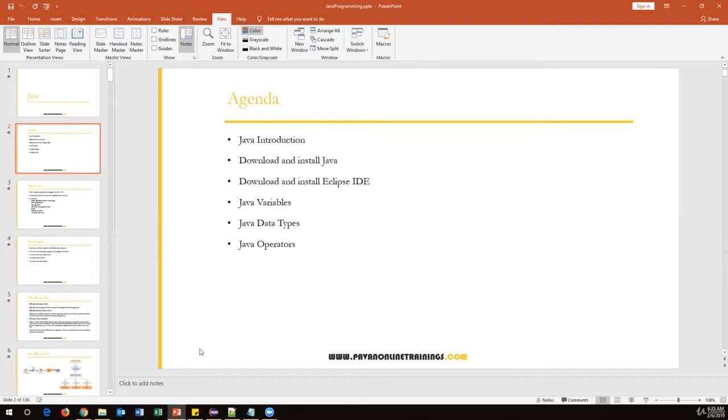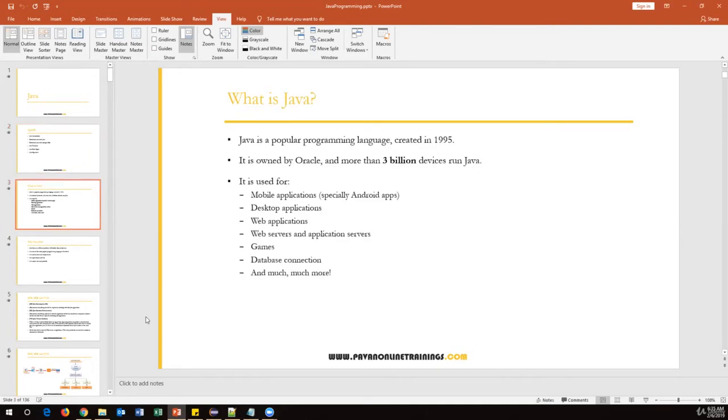Now let's start one by one. So basically, what is Java? Java is a programming language. There are multiple types of programming languages, like we have structure programming languages, object-based programming languages, and also object-oriented programming languages. There are three categories of languages we have.